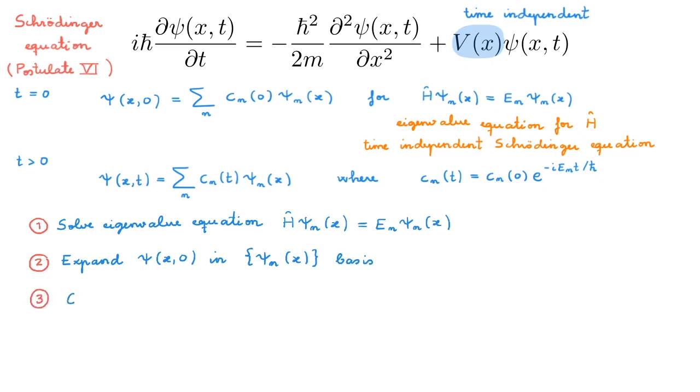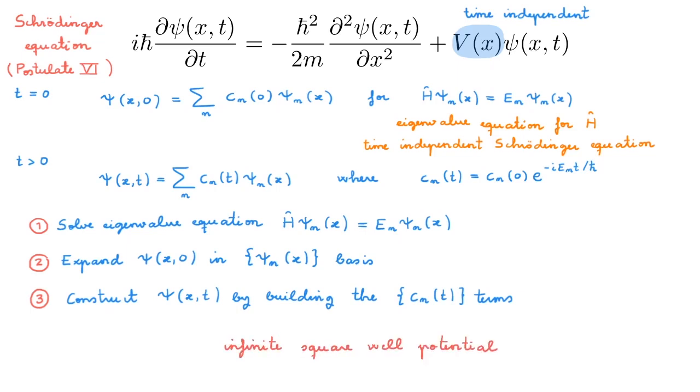And third, we have to construct the state of our system at a later time t simply by building the time dependence of the expansion coefficients by using the eigenvalues of the Hamiltonian. The example I will use in the rest of the video is that of the infinite square well potential. This is a system that we can solve analytically, and in fact we have already solved the eigenvalue equation for this system. Check out the video in the description. All we have to do moving forward then is to do points 2 and 3 here to understand the dynamics of the system.